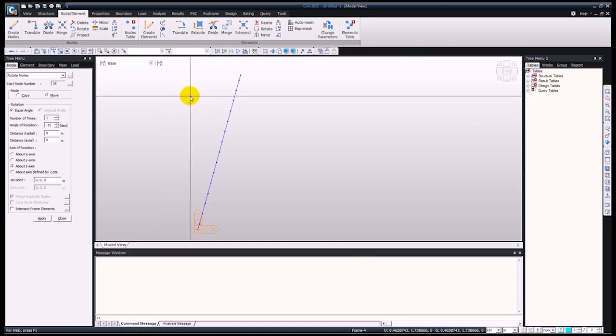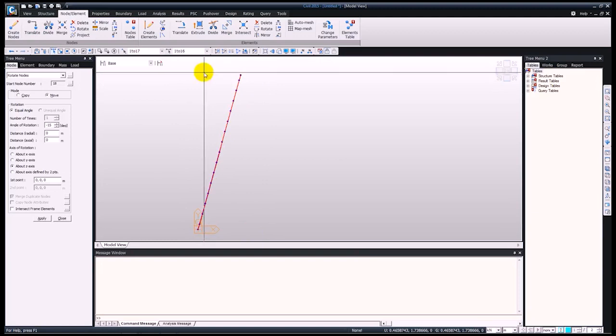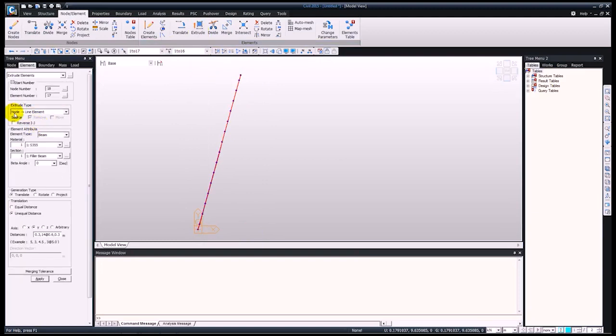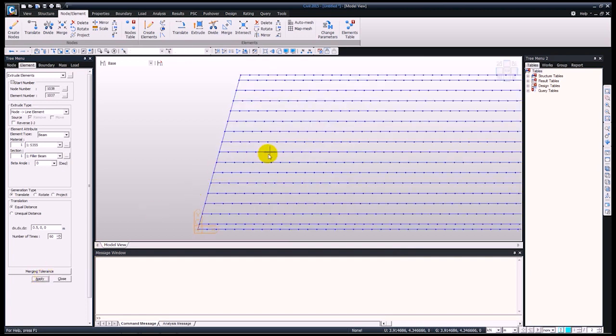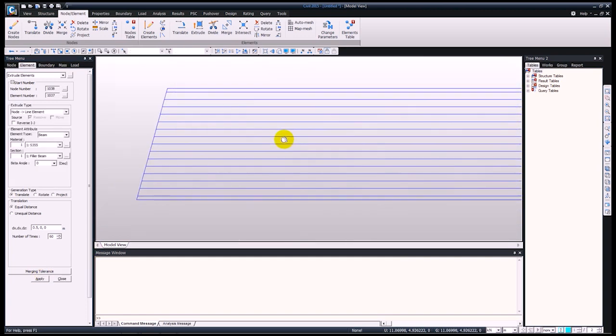Next, I'm going to generate all the longitudinal elements. So again, just select everything and extrude. I'm going to be extruding nodes into line elements, and because I'm generating the I sections now, this will have the steel material and the filler beam section, and this will be at an equal distance of 0.5, 60 times. So that means we have a 30-meter long bridge. By pressing apply, you can see that this has been generated.